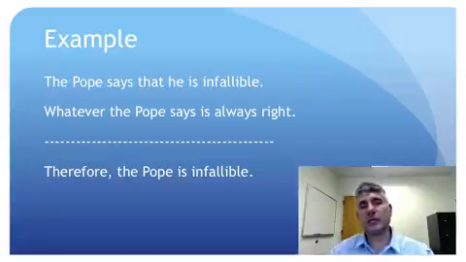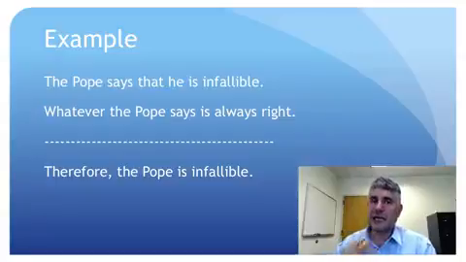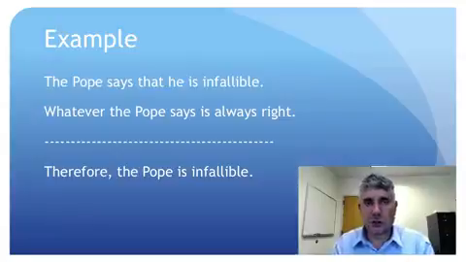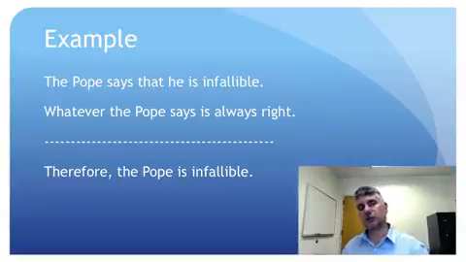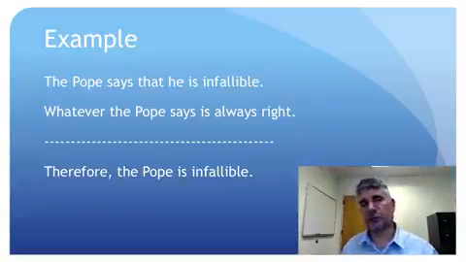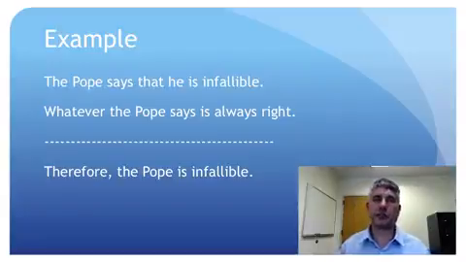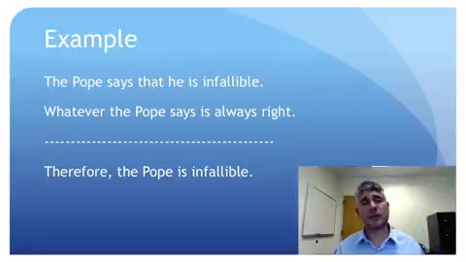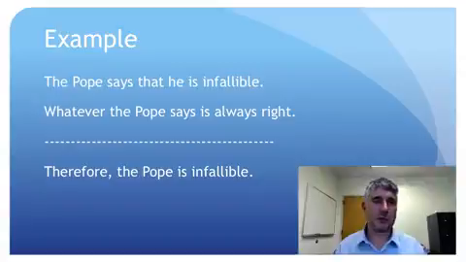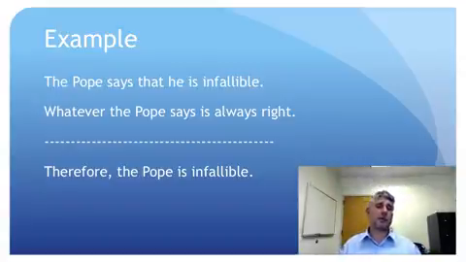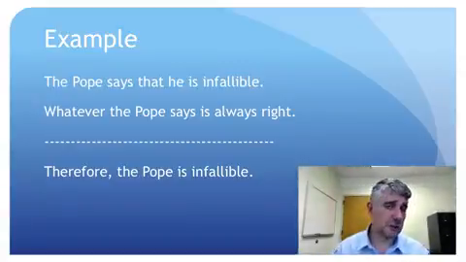But notice it's not an example of circularity. The conclusion of the argument, that the Pope is infallible, is not in the premises. It's not one of the premises. Right? There are two premises in the argument, and neither of those premises says precisely that the Pope is infallible. So this argument is an example of begging the question, but it's an example of begging the question that doesn't involve circularity. And that sort of fallacy is much harder to notice, much easier to make, and much more common in everyday life. You can see some examples right now.